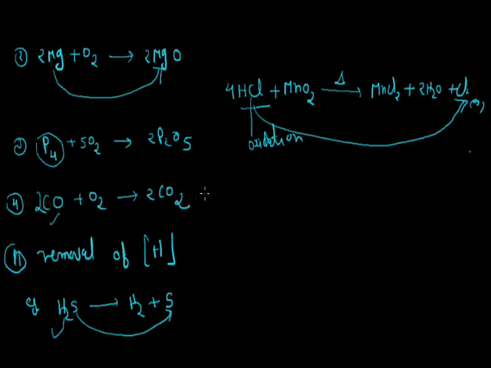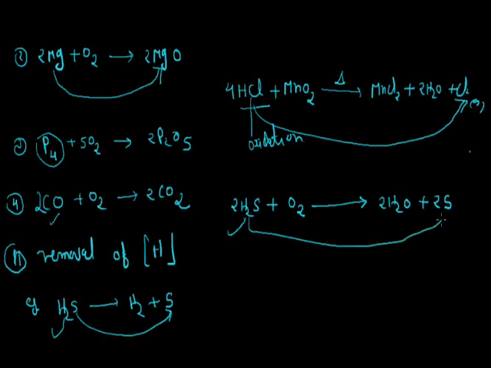We take another example: hydrogen sulfide, H2S, reacts with oxygen and the products are water plus sulfur. In this reaction, on the left hand side sulfur is bonded with hydrogen, but on the right hand side sulfur is not bonded with hydrogen.